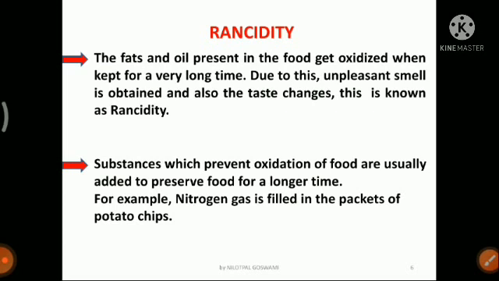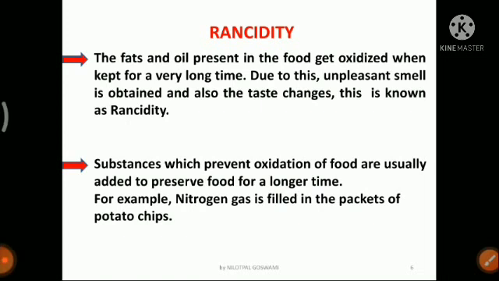When cooked food is kept for a very long period of time, the fats and oil present in the food are oxidized by the oxygen present in air. Due to this, we will see an unpleasant smell or a change in taste, and this phenomenon is known as rancidity.